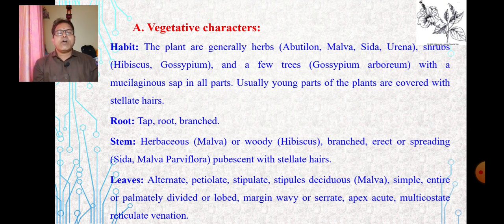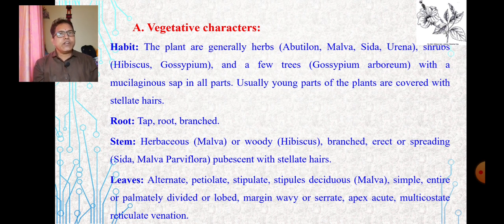The habit of these plants: the plants are generally herbs. There are certain plants like Abutilon, Malva, Sida, and shrubs like Hibiscus and Gossypium, and a few trees like Gossypium arboreum, with a mucilaginous sap in all parts and covered with stellate hairs.